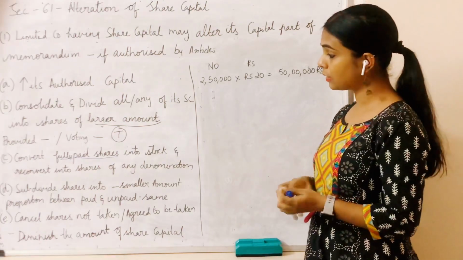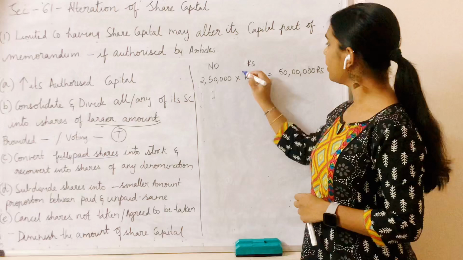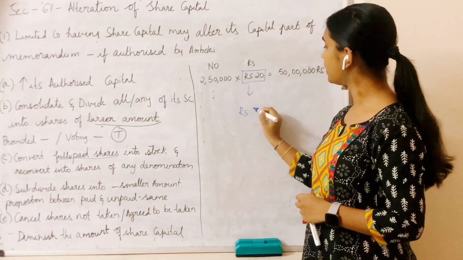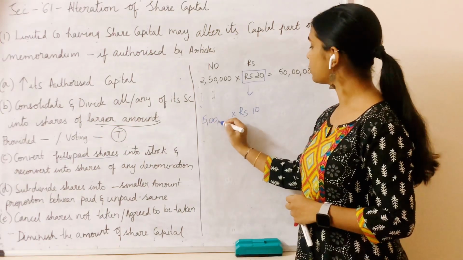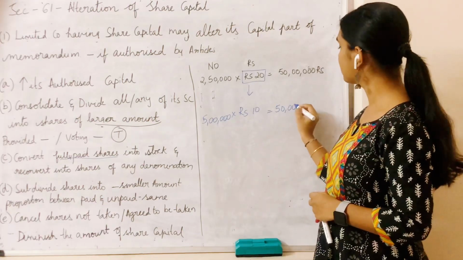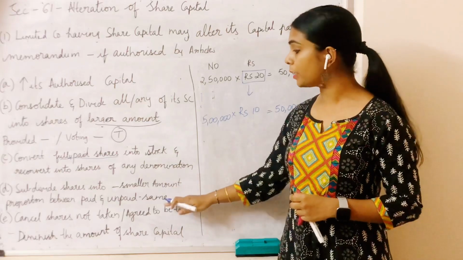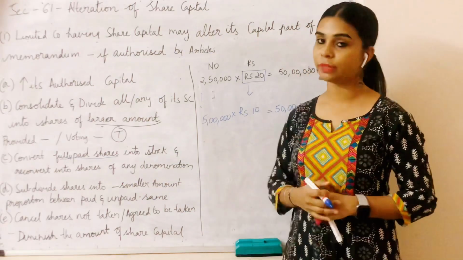So the first sentence says subdivide shares into smaller amount. So any amount which is lesser than this, so suppose it is rupees 10. So I will have 5 lakh shares and my share capital will still be 50 lakhs. So this is about the first sentence. And talking about the second sentence, proportion between paid and unpaid amount should be the same.